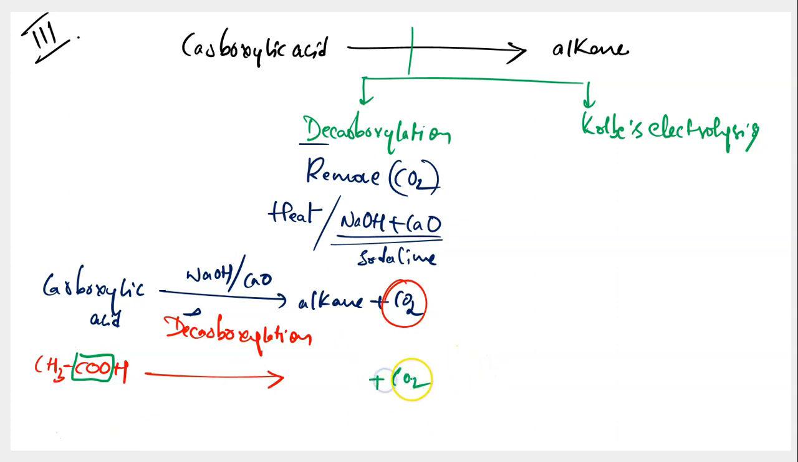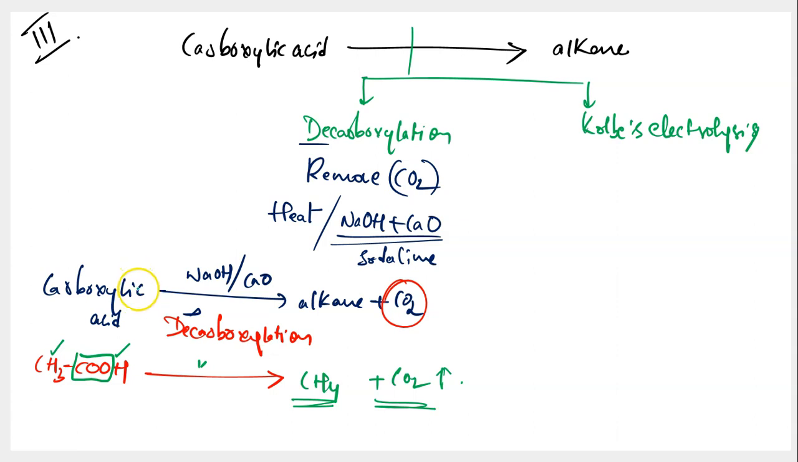CO2 has come out, and other than CO2, what are you left with? You're left with a CH3 and you're left with a hydrogen. Both of them combine to get you CH4. So over here, CH4 is the hydrocarbon or alkane, and CO2 is released in form of gas. And this happens when you are heating the carboxylic acid strongly in presence of soda lime. I hope this point is clear with everybody in the class.